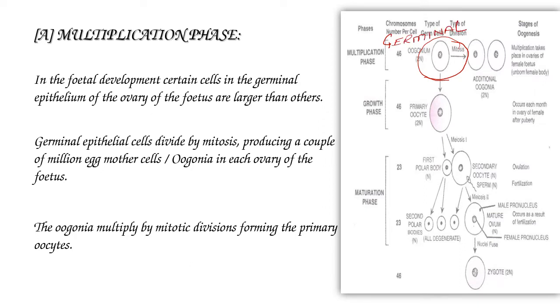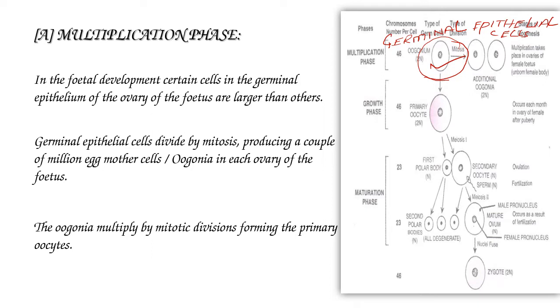Germinal epithelial cells undergo mitosis to produce these oogonia or egg mother cells. How many are produced in an ovary?